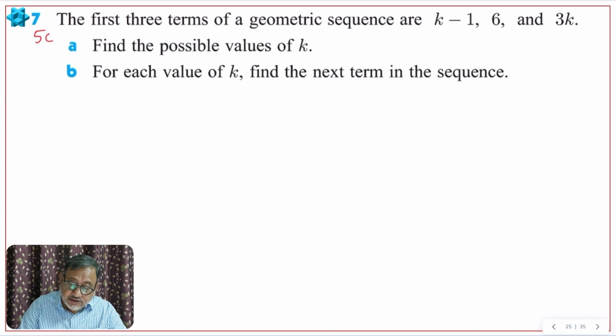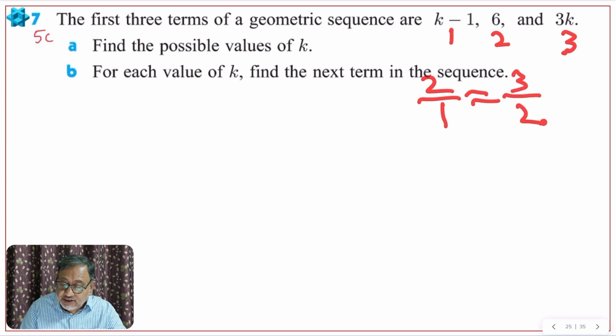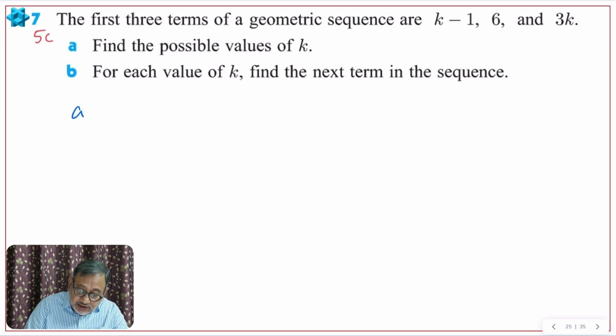The next question says the first 3 terms of the geometric sequence are these: first term, second term, third term. You know the property of the geometric sequence: second term divided by the first term should be the same as third term divided by the second term. And from that we are going to get the possible values of k, because we will get 2 values of k.